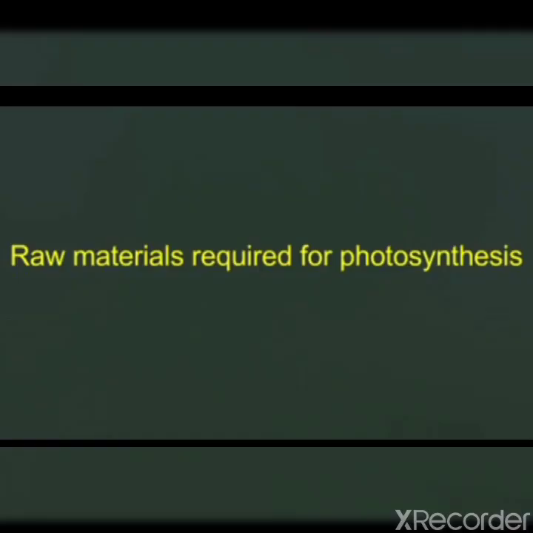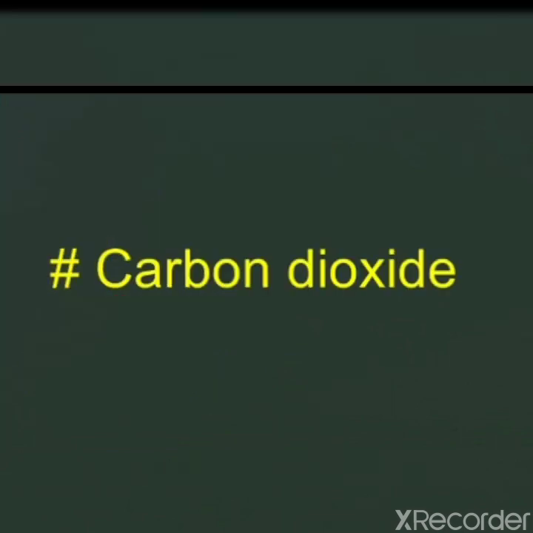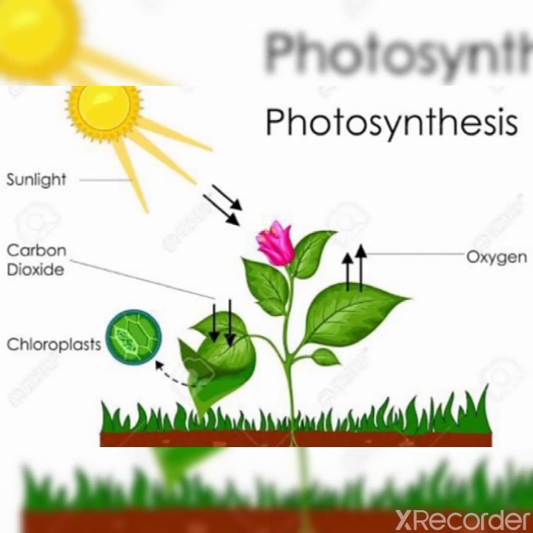Now we will see what raw materials are required by plants for the photosynthesis process. You can see there are 4 raw materials which are required by plants for photosynthesis. These are carbon dioxide, water, light and chlorophyll. Carbon dioxide: plants take carbon dioxide from the atmosphere. The main source of carbon dioxide for plants is the atmosphere. You can see in the figure, this is carbon dioxide, and from the atmosphere plants take carbon dioxide. Clear?